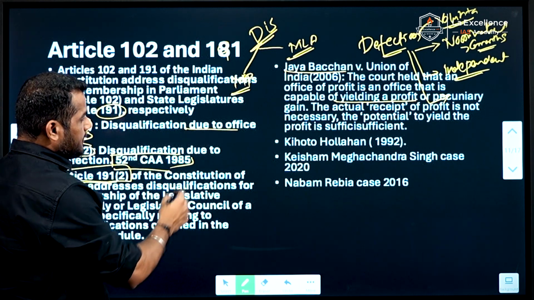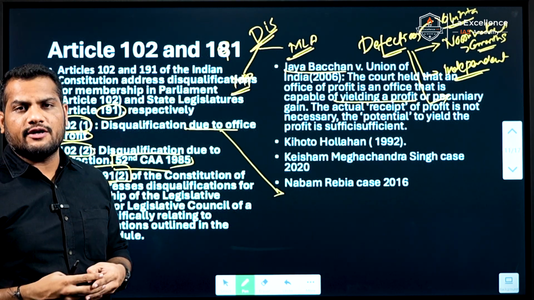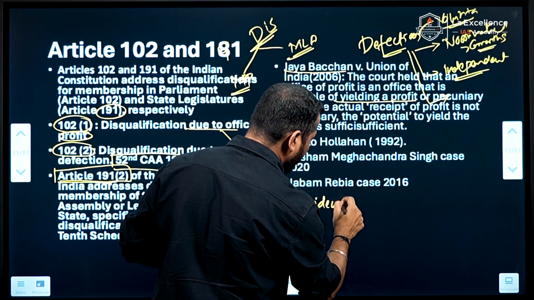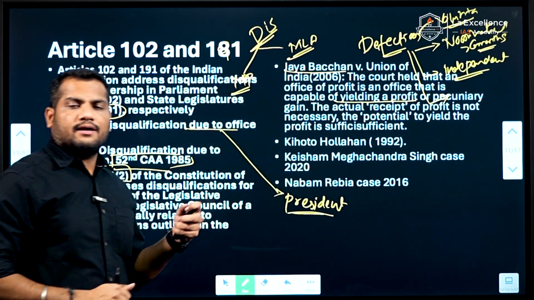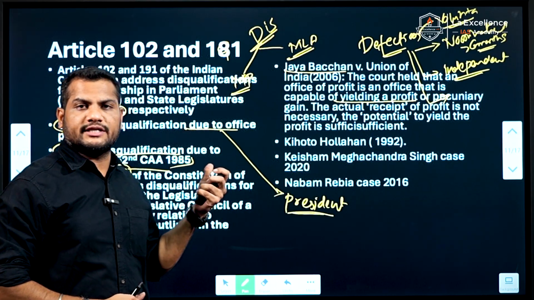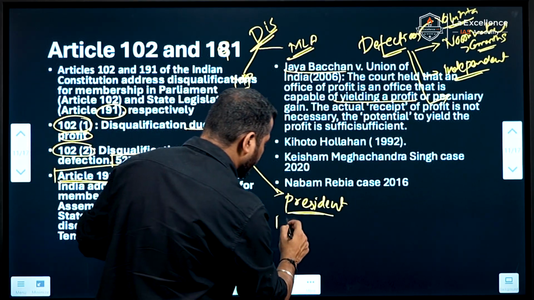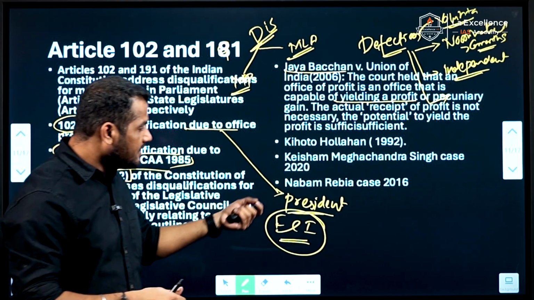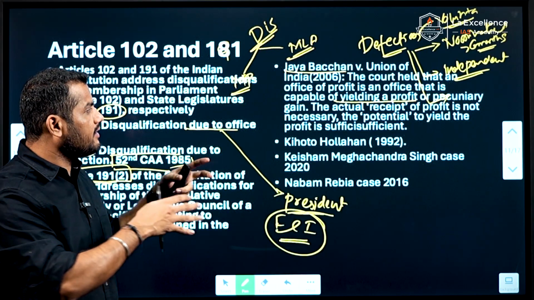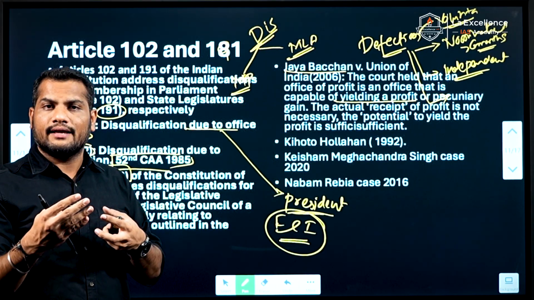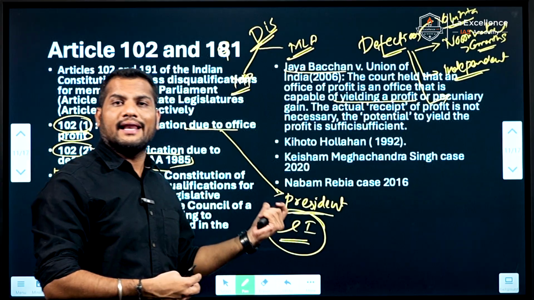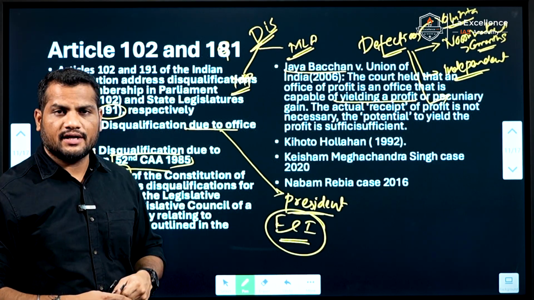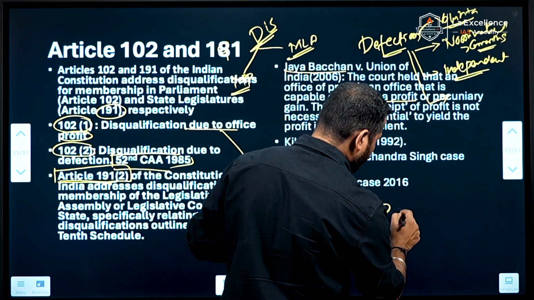With respect to office of profit, the disqualification of members is done by the President, not by the Supreme Court. But before the President makes any decision with respect to disqualification of members, the Election Commission of India should submit a report to the President. Based on that, the President takes action, and any MP or MLA can be disqualified based on the report of the Election Commission of India by the President. With respect to defection, the Speaker will take the decision.